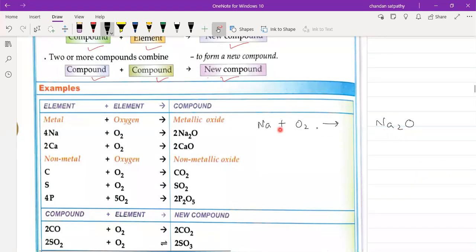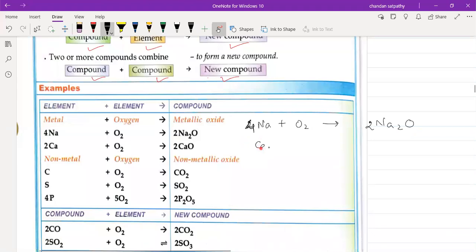Now we'll balance. Here you see 2 sodium, so we'll write here 2 sodium. Oxygen is 2, but here oxygen is 1, so we'll write here 2. Now 2 into 2, 4 sodium, so we'll write here 4 sodium. Now it is balanced. Understood, students, how to do this?